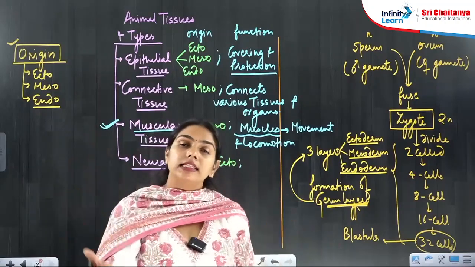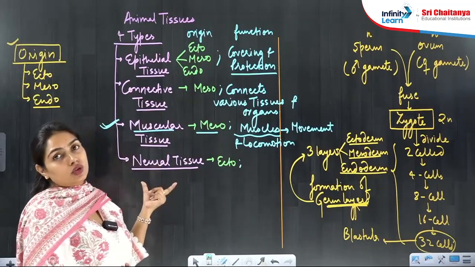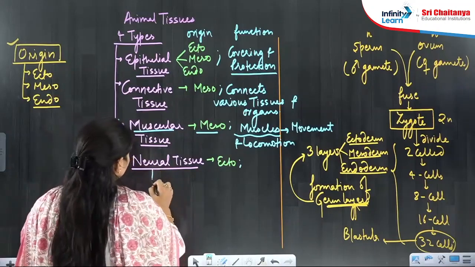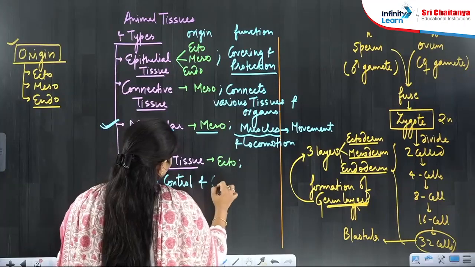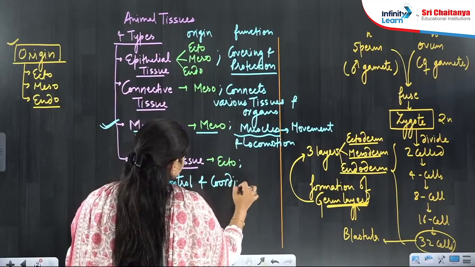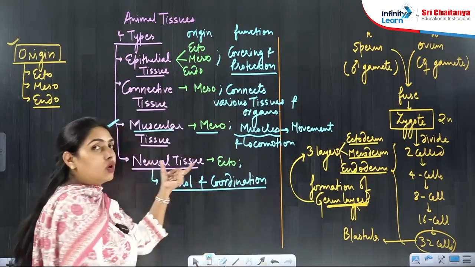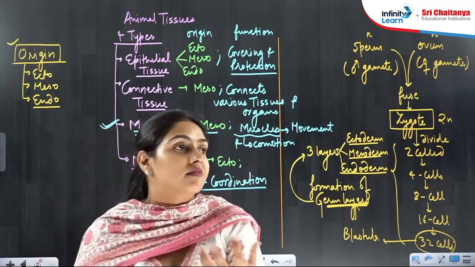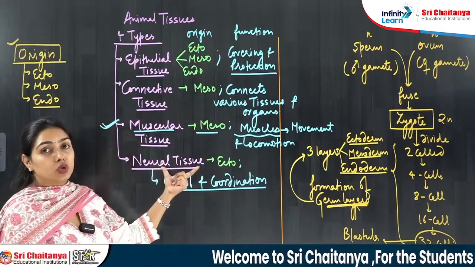So in all these activities, neural tissue is involved, and its function is control and coordination. Beta, this is the tissue which has the greatest control over your body's responsiveness. How you respond is controlled by nervous tissue.